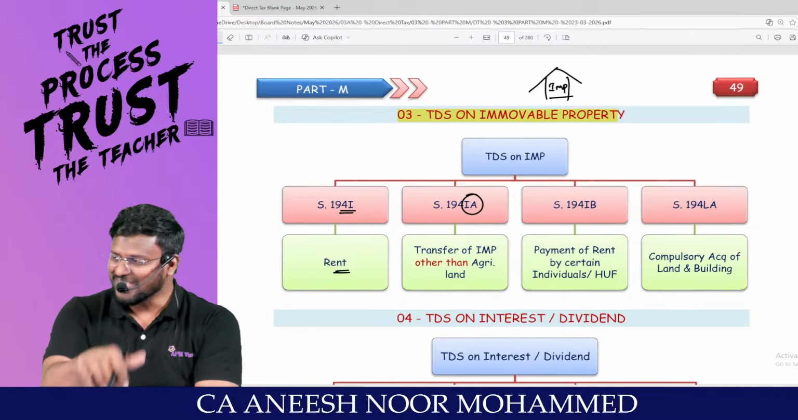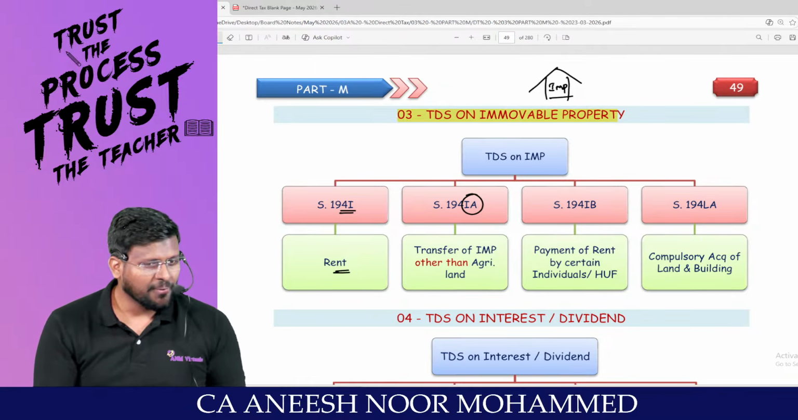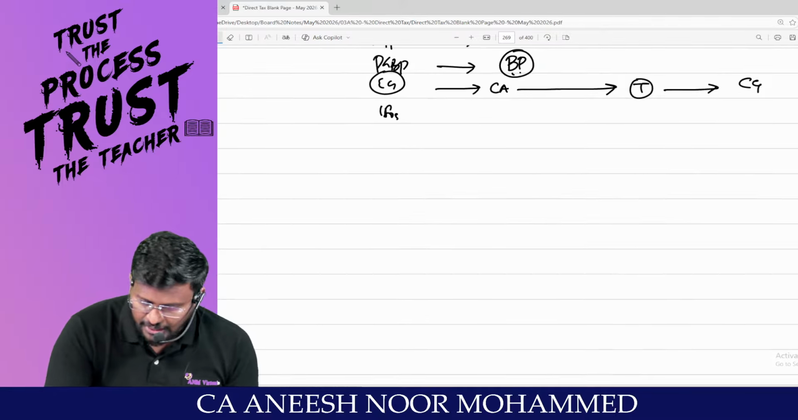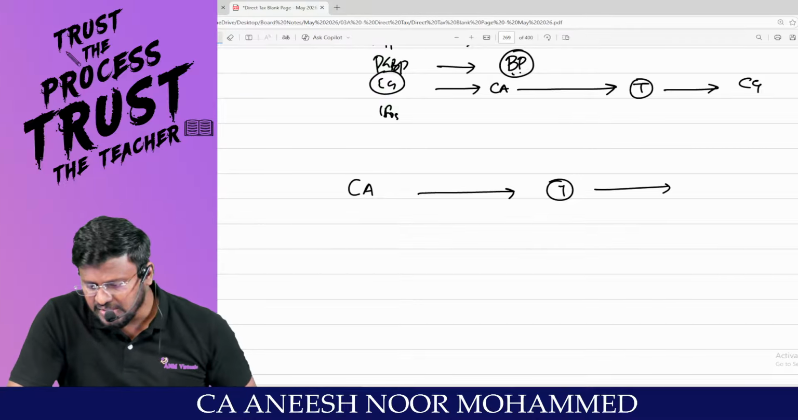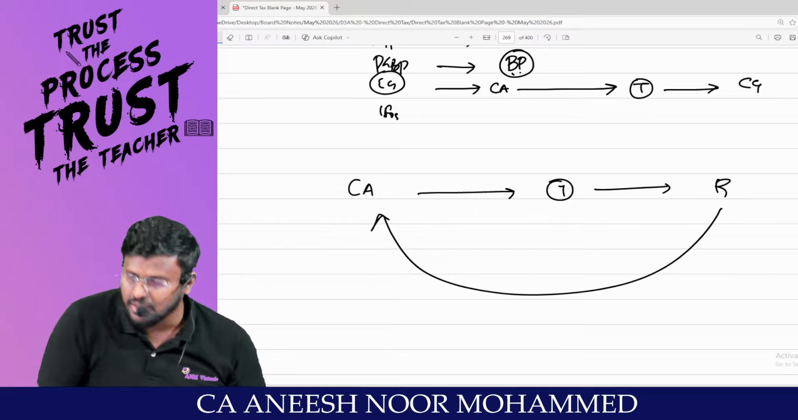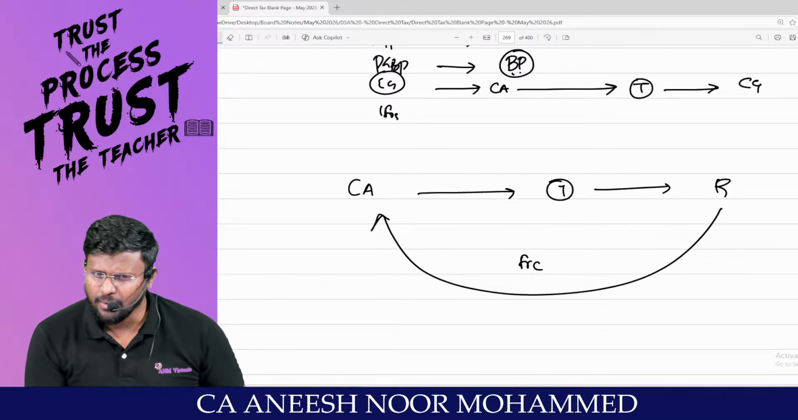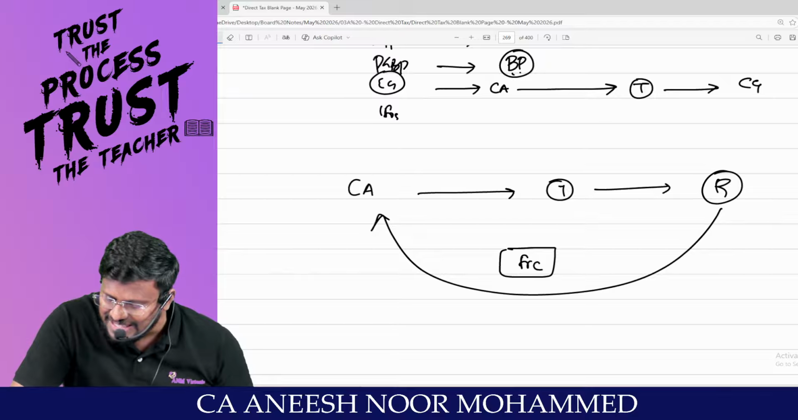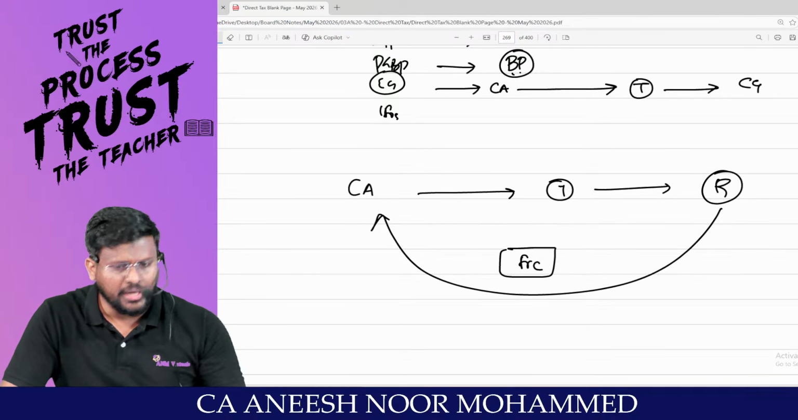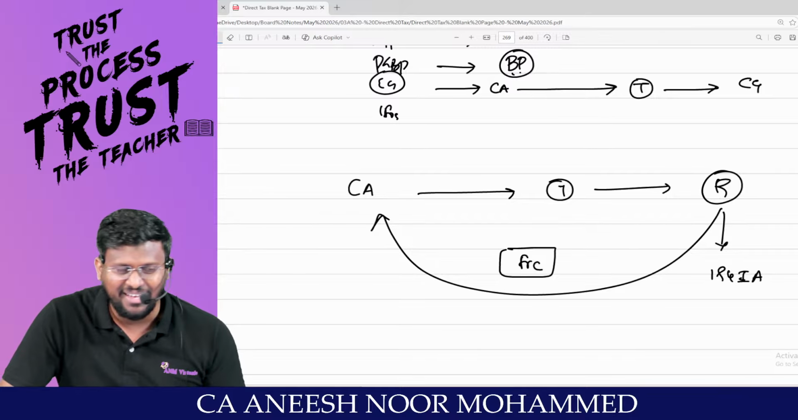That's why the section has been written as 194IA. That means if you are having a capital asset, and if you transfer the capital asset, the recipient will pay purchase consideration to you, which is nothing but full value of consideration. On this full value of consideration, that recipient is liable to deduct TDS under section 194IA.